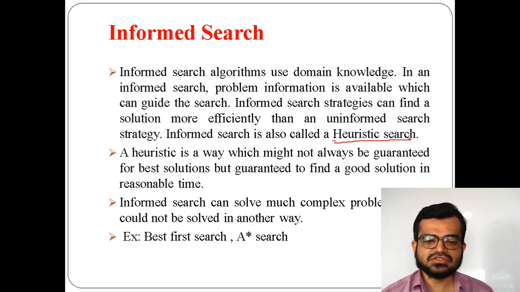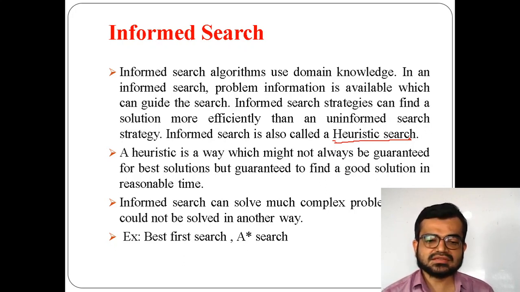Whereas in informed search, as it is flexible in finding the solution, a complex problem can also be solved in an optimal way. I'm not saying the best way, I'm saying in an optimal way. There are examples of informed search such as best first search and A star search.